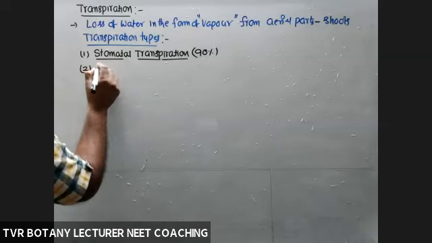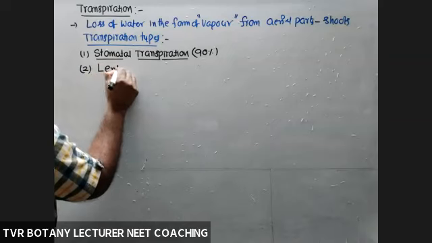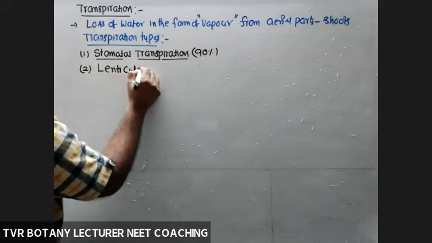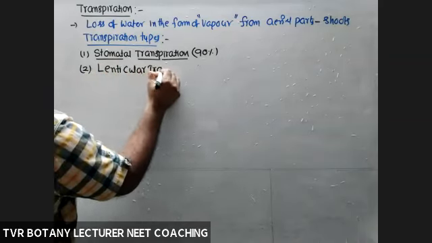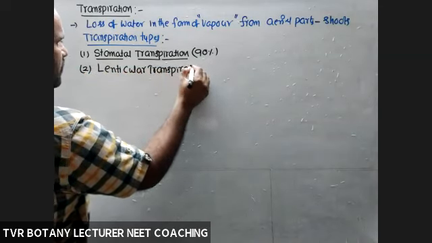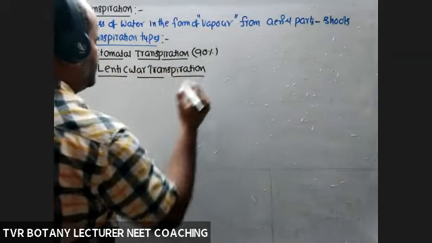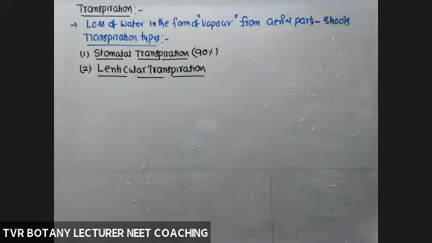And the second one is lenticular transpiration. Lenticular means transpiration through the lenticels. What are the lenticels? Go back to secondary growth in dicot stem.